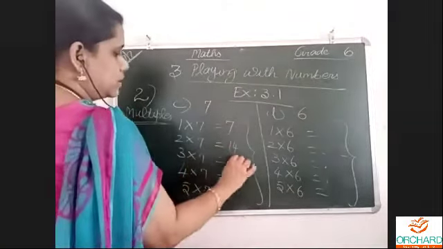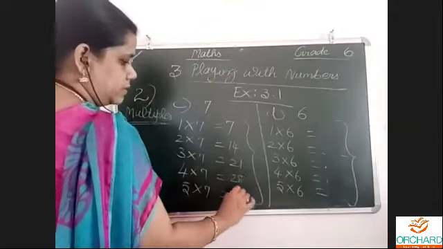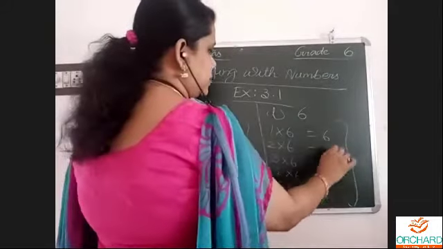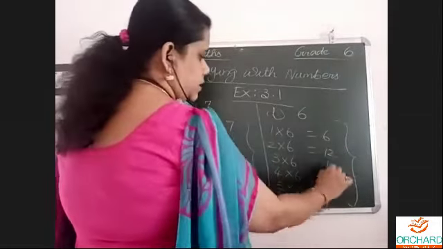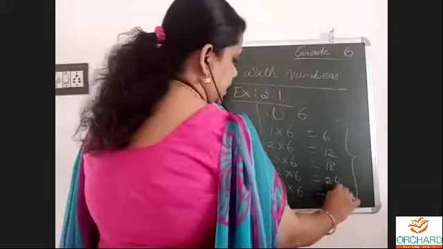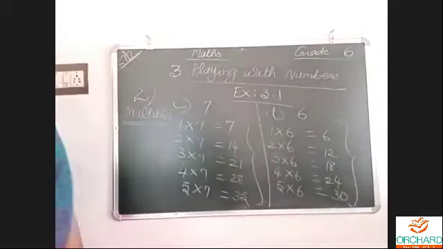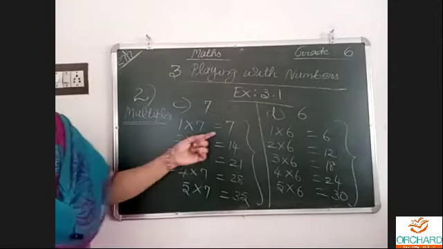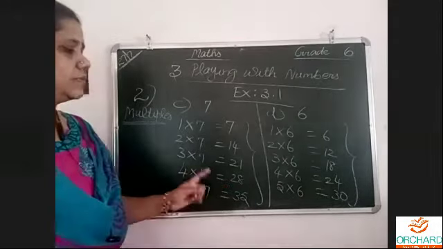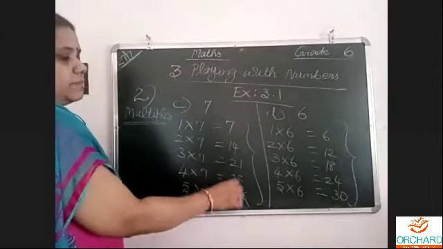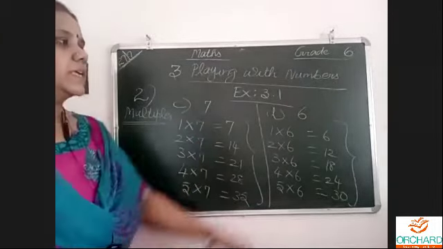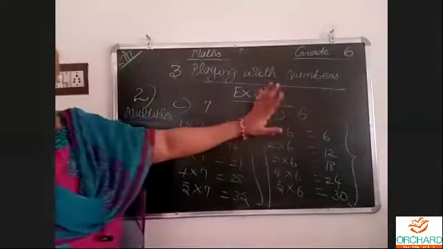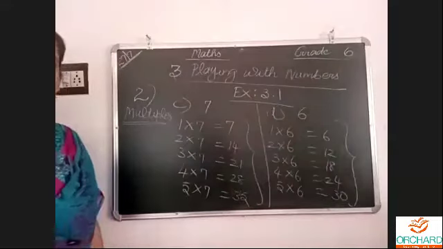2 7s are 14, 3 7s are 21, 4 7s are 28, 5 7s are 35. Now 6: 2 6s are 12, 3 6s are 18, 4 6s are 24, 5 6s are 30. That's all. So these are the multiples. 7, 14, 21, 28 and 35 are the first 5 multiples of number 7. 6, 12, 18, 24 and 30 are the first 5 multiples of number 6.